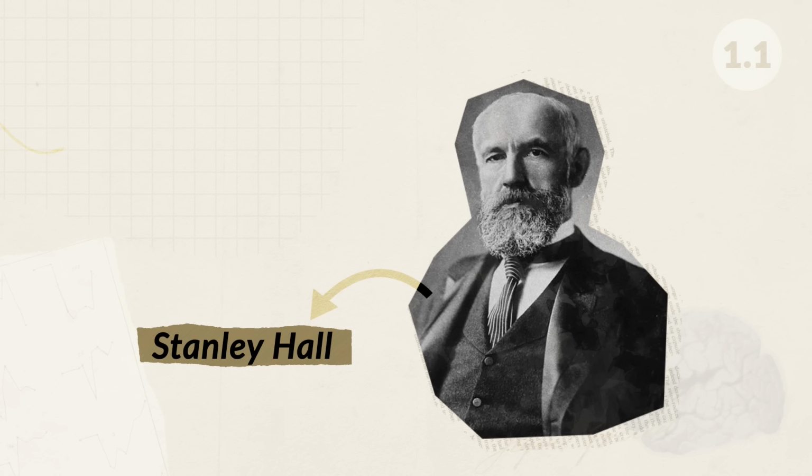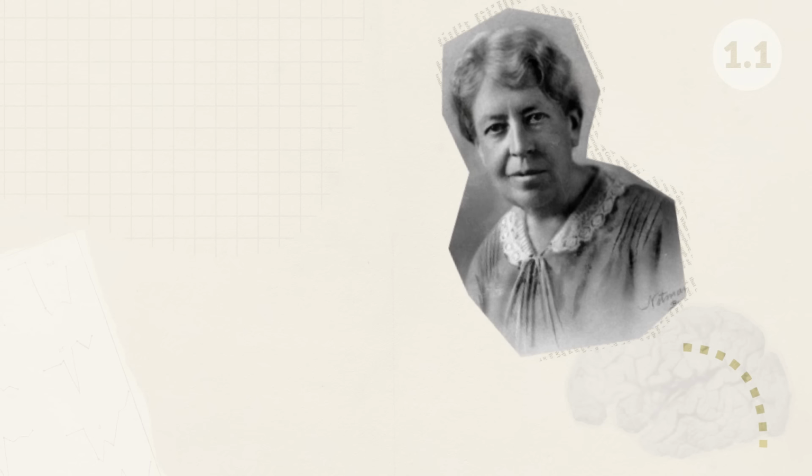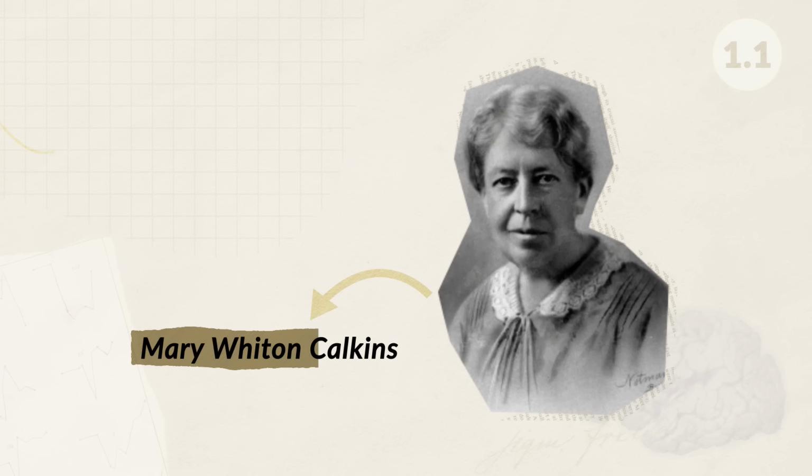One of those women was Mary Whiton Calkins. Stanley Hall became the first American to earn a PhD in psychology. He opened the first psychology lab in the United States of America and became the first president of the American Psychological Association. Mary Whiton Calkins joined William James' graduate seminar despite pushback from the university and other students. Calkins made significant contributions in memory research and went on to become the first female president of the APA.